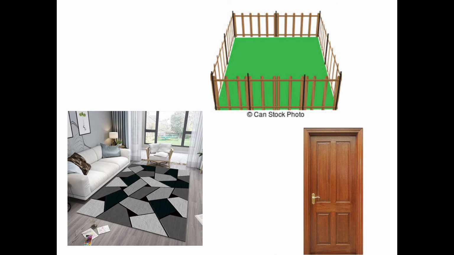These are some of the examples. First, see here, this is a room, this is a door and this is a garden. You want to get a carpet floor done in this room in your house.